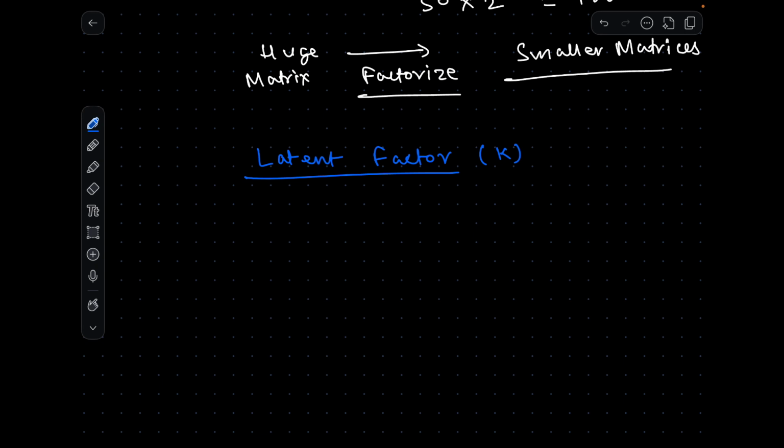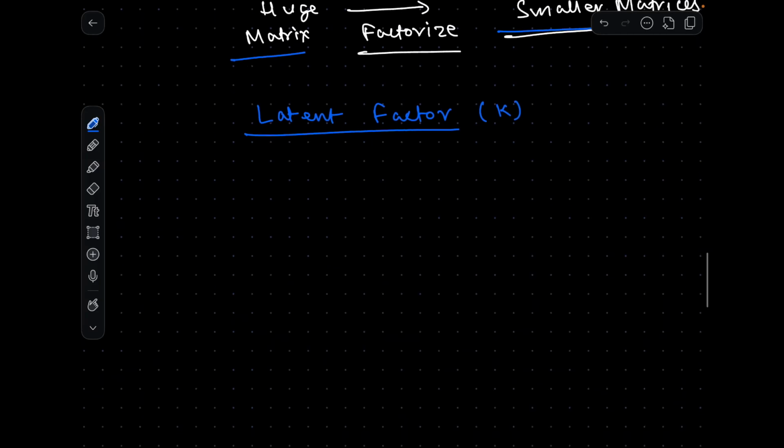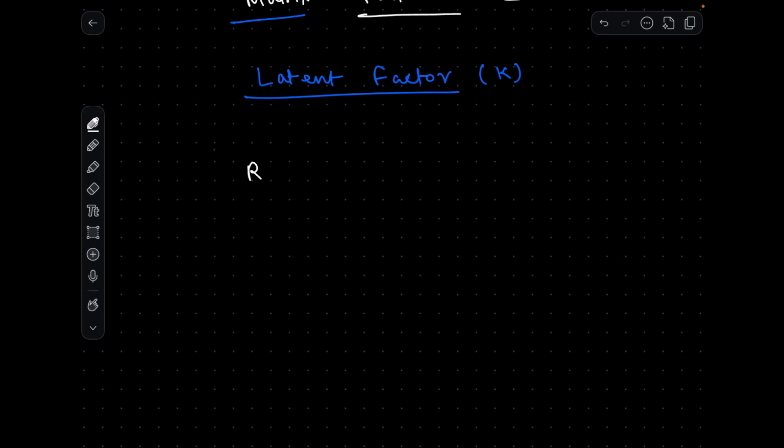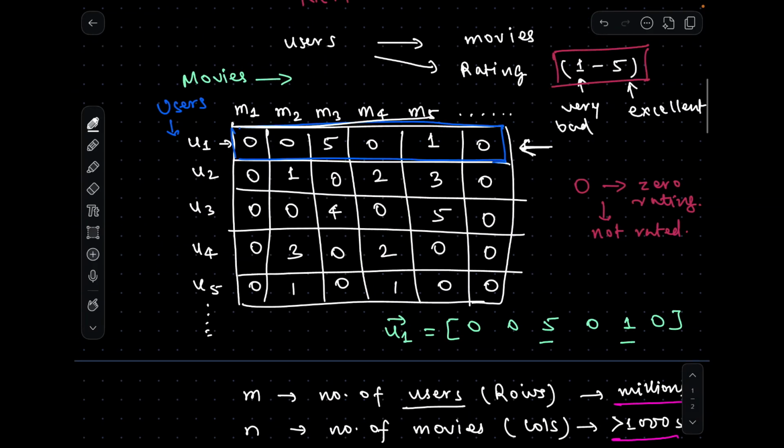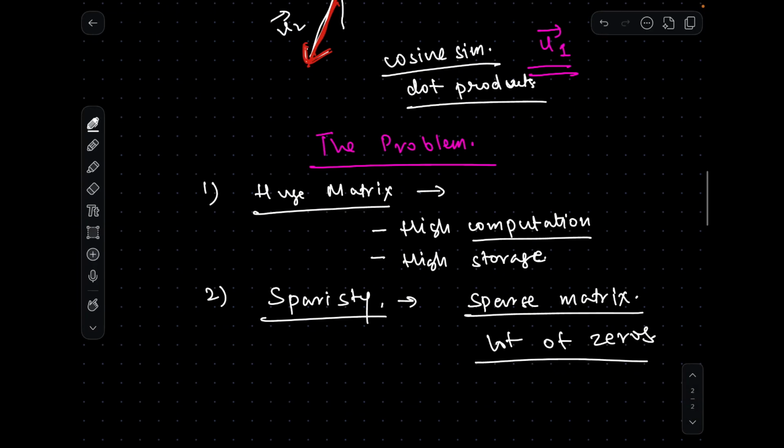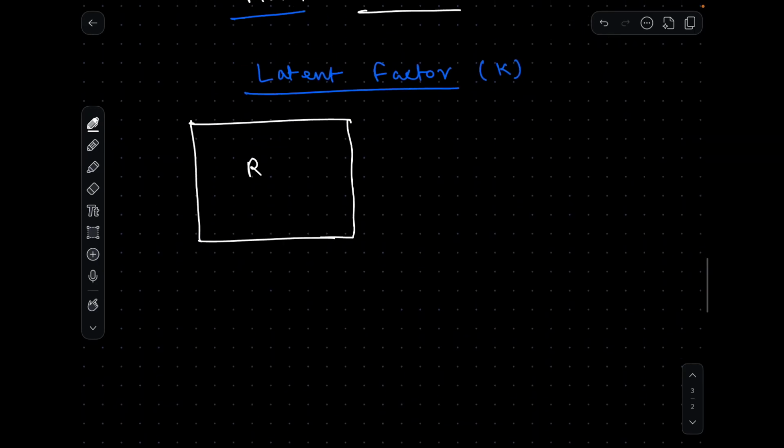We just discussed that we have a huge matrix, and we are going to factorize it into smaller matrices. Let's call this huge matrix R. R is the rating matrix, the same matrix which we saw earlier, which we are storing. It has the dimension m cross n, which means we have m rows and n columns, where m is for users and n is for movies.